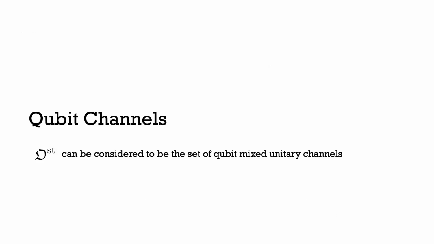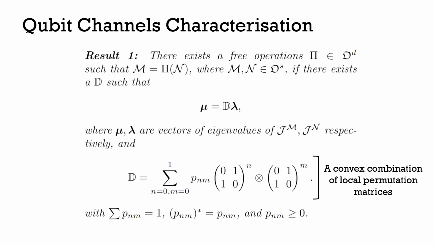Okay, so what results have we got in this framework? So the summary of this convertibility criteria is as follows. So if we take some spectrum of the choice state of our target channel N, and if we can find some convex combination of local permutation matrices that maps us to a vector of the eigenvalues of our output state M, then we know that the allowed operation of our dynamical resource theory exists. And this is an if and only if condition.